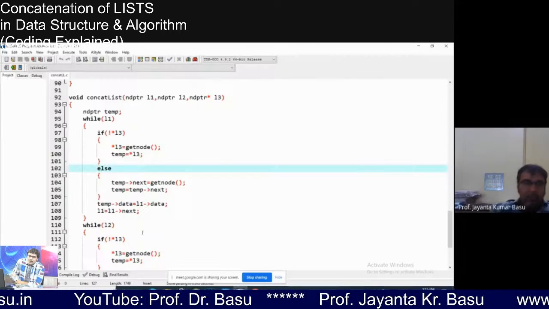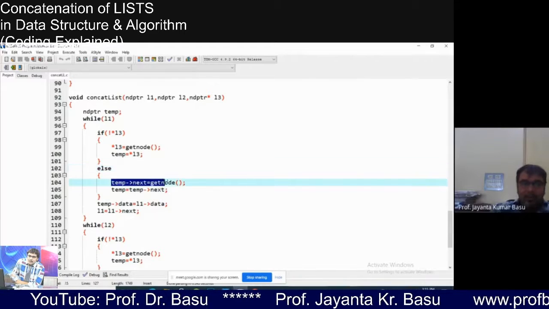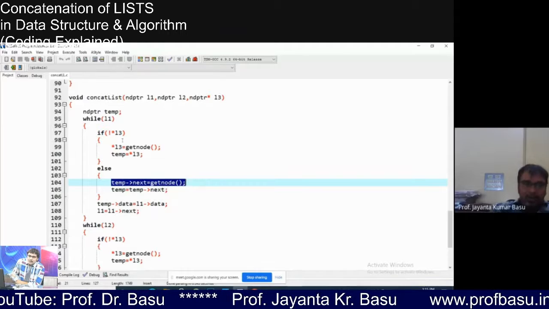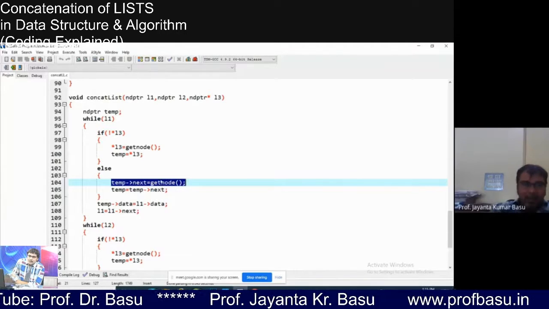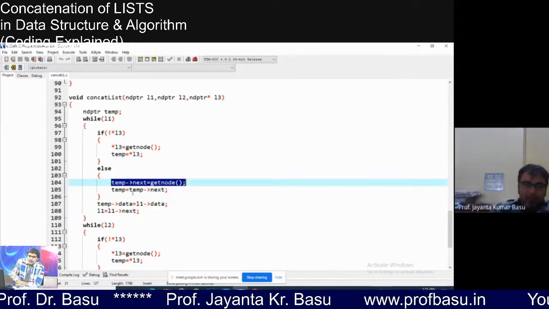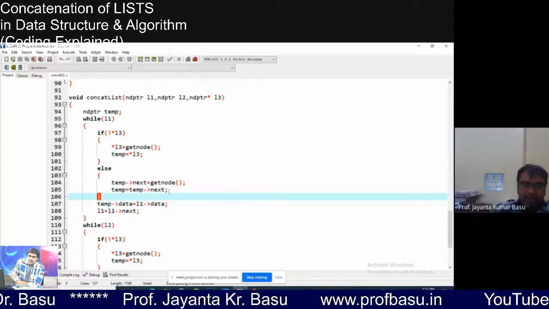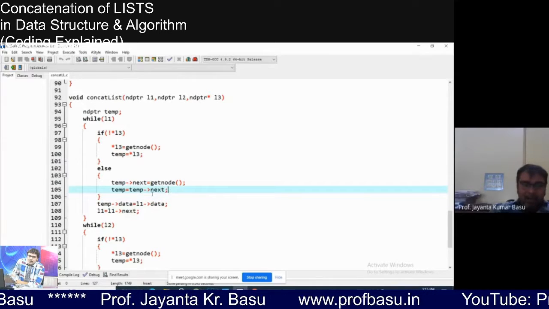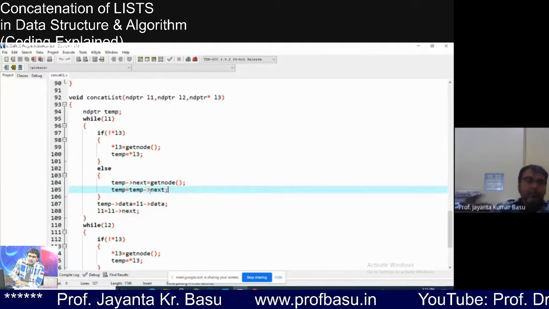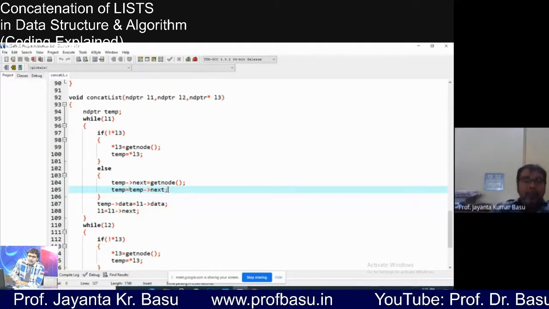That is exactly what we have done. Temp arrow next is get node. This is the creation of the second node for the third list and linking it with the first node. Then I move temp to that second node, so that I can copy the content of the second node of L1 to the second node of the list tree.